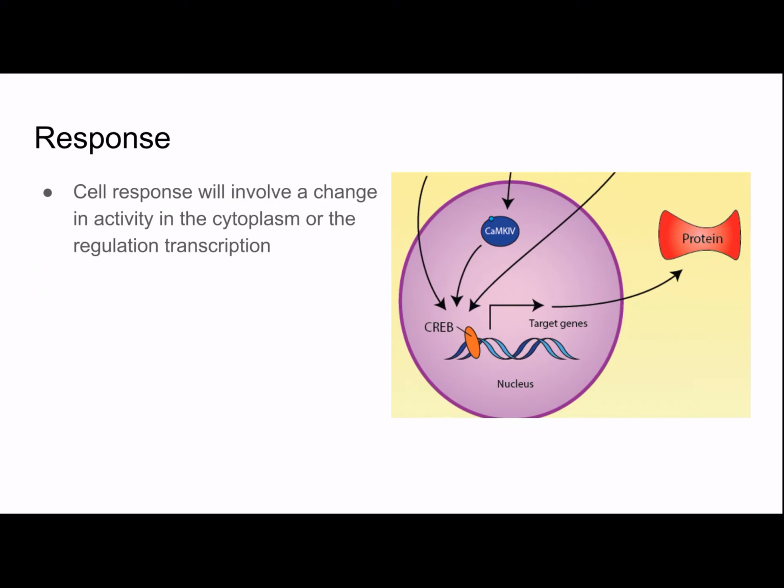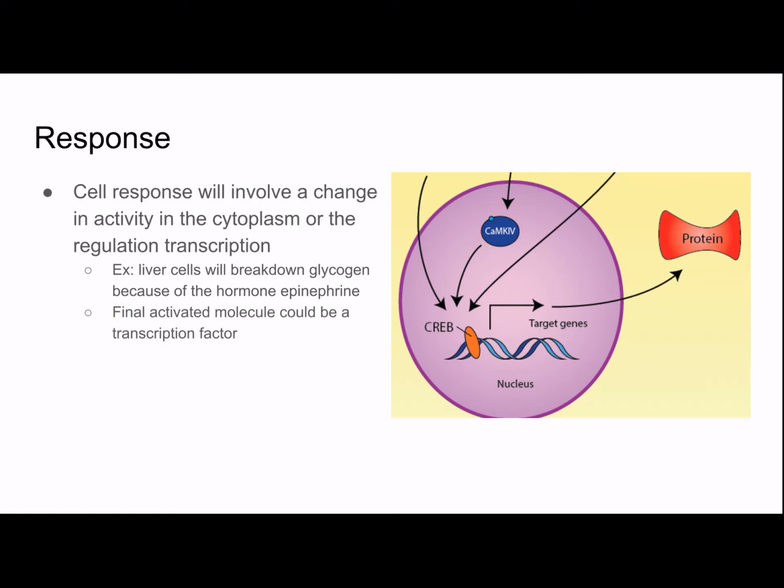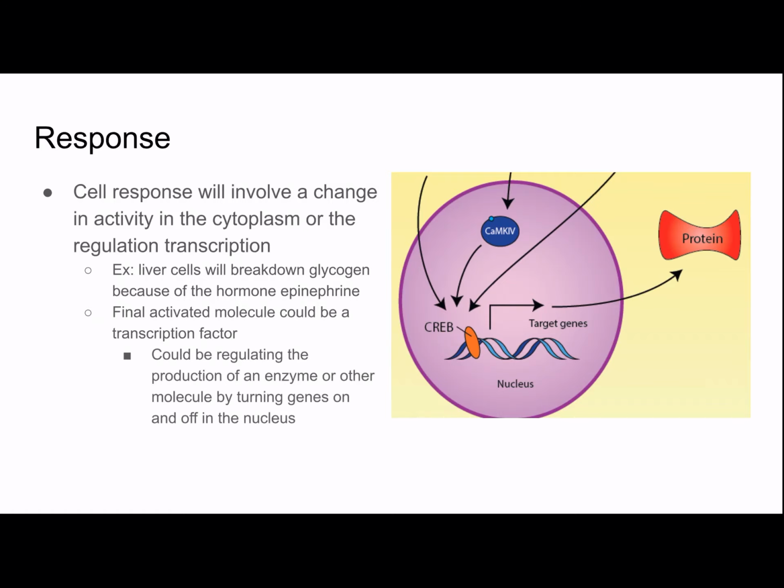where the cell will have a change in activity in the cytoplasm or regulate transcription. For example, liver cells will break down glycogen because of the hormone epinephrine. The final activated molecule could be a transcription factor, which could be regulating the production of an enzyme or another molecule by turning genes on and off in the nucleus. In this picture, CREB is a transcription factor, which is binding to target genes in order to activate them to create the needed protein.